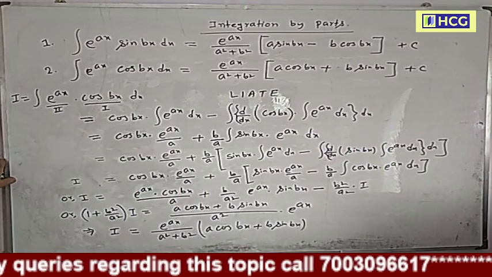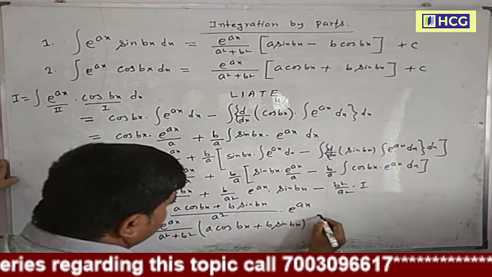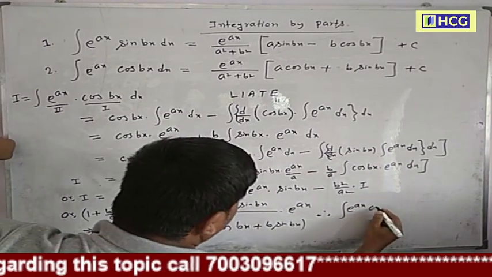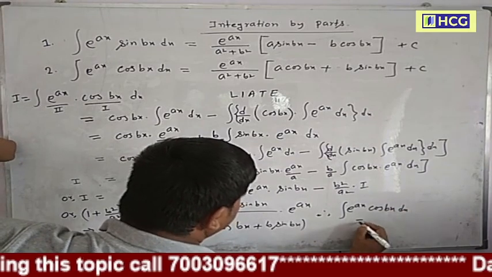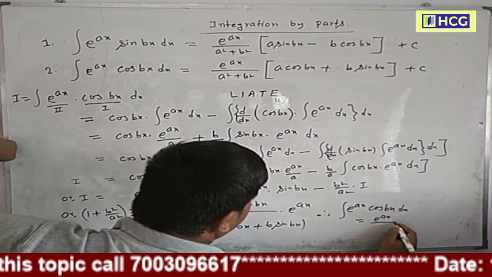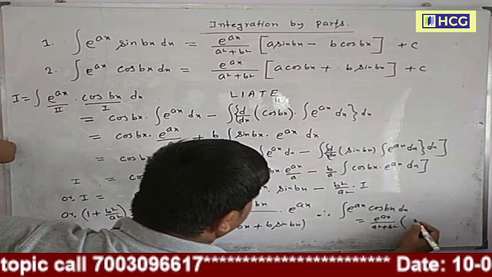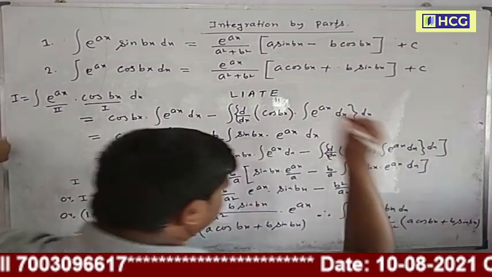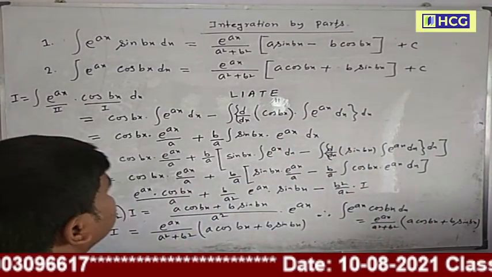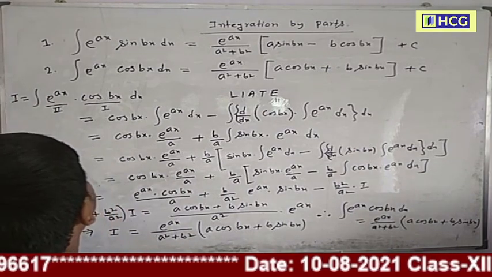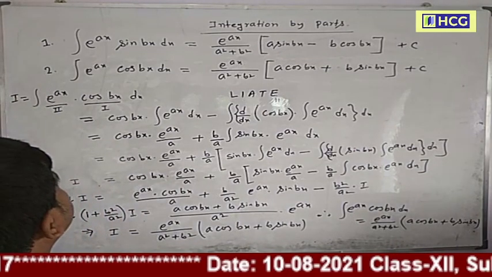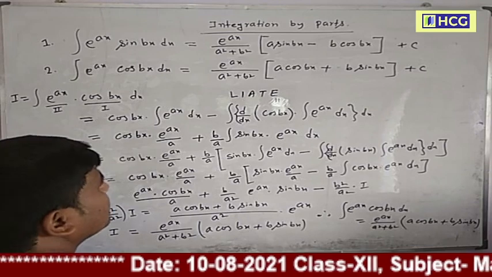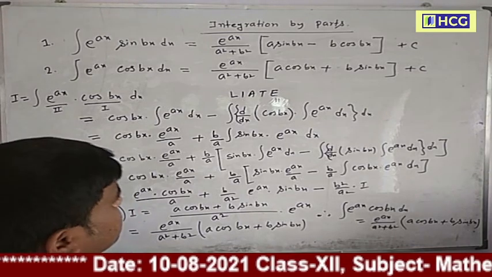Therefore the integration of e to the power ax cos bx dx is equal to e to the power ax by a square plus b square, into a cos bx plus b sin bx. The other one is homework. Prove that the integral of e to the power ax sin bx dx is equal to e to the power ax by a square plus b square into a sin bx minus b cos bx, plus c. C is the arbitrary constant.